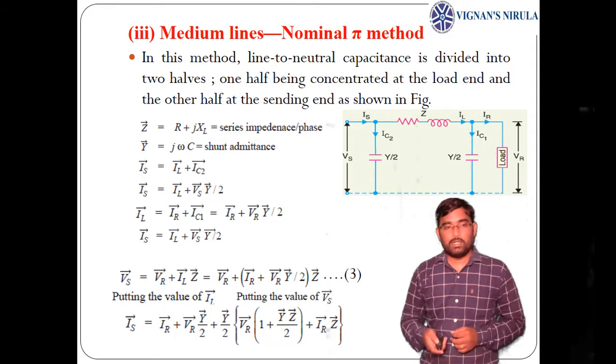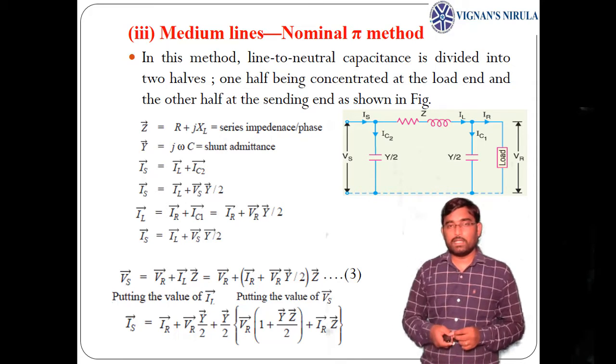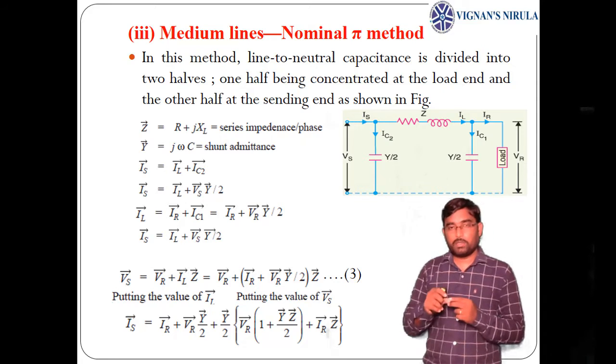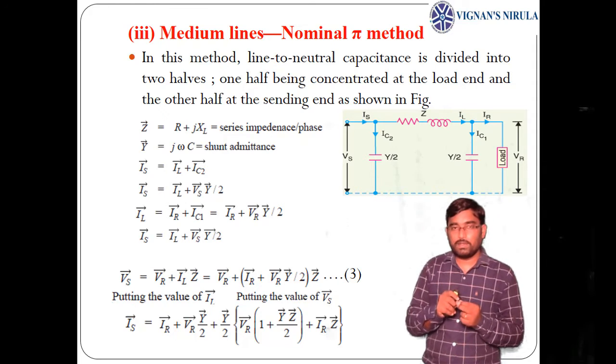Now Is equals IL plus Vs into Y by 2, which is already written there. Now for the sending end voltage, apply KVL for the loop: Vs equals VR plus IL into Z. IL we already got as IR plus VR into Y by 2, see the previous equation.